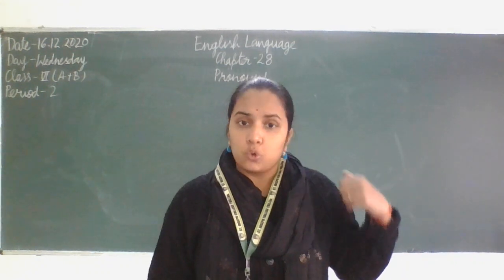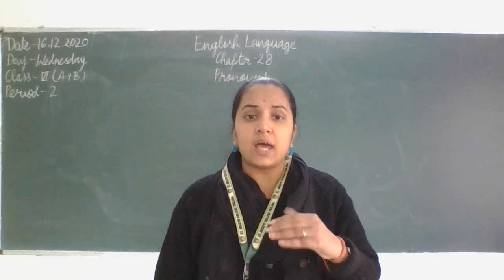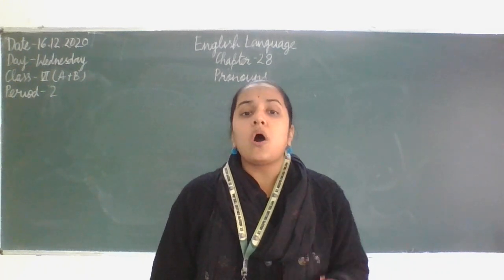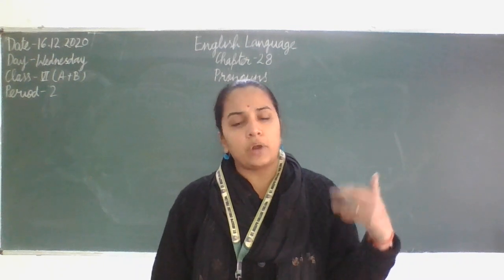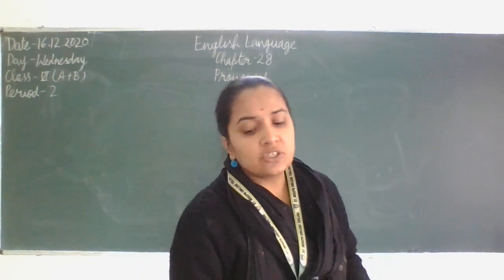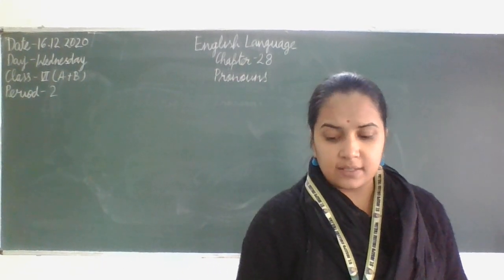Like we have used who as the interrogative pronoun, but we can also use it as the relative pronoun. That, which, whom, all these words that we have used in various other types of pronouns earlier, they can be used as the relative pronouns also. Let's see how they can be used as the relative pronouns.